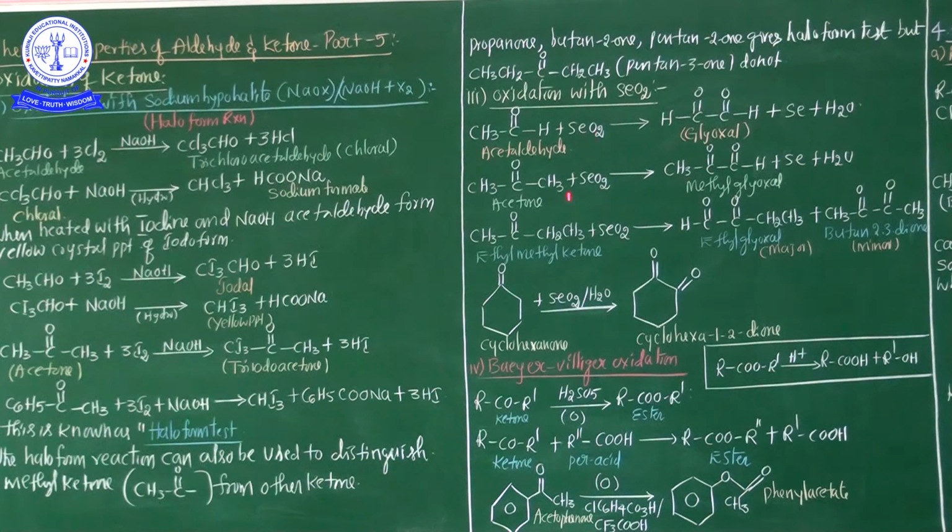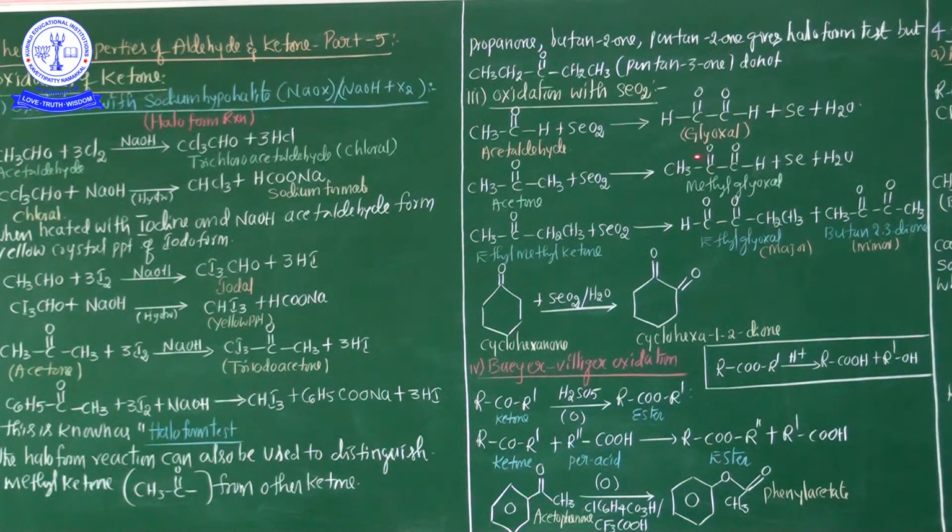And one more example; this was the aldehyde category. Now one more example in the ketone category: acetone. You know here the alkyl group is a methyl group. So acetone, whenever treated with selenium dioxide, gives methyl glyoxal. Methyl glyoxal is obtained, and additionally selenium and water are also released. Okay? These are the most important chemical properties in the category of oxidations of ketones.